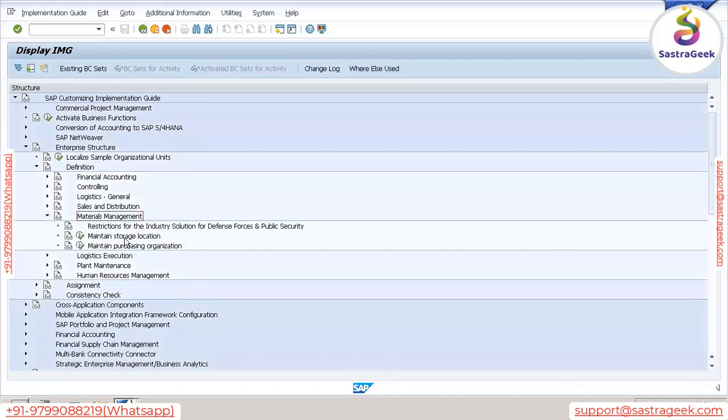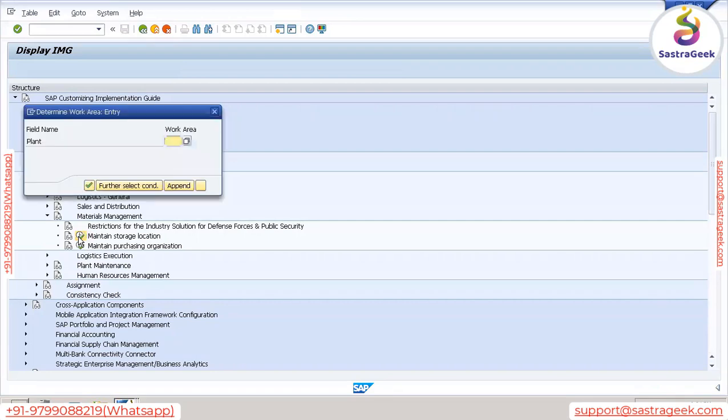So generally we need a storage location. What is a storage location? Again, it's a very general term. You all know storage location. It is the location to store goods. Just now we understood that a plant can play the role of storage location. After manufacturing our product in the plant, we will select one specific place where we will keep those products, whether finished product, raw materials, whatever it is. That specific location to store our product is called the storage location. So we need to define that here.